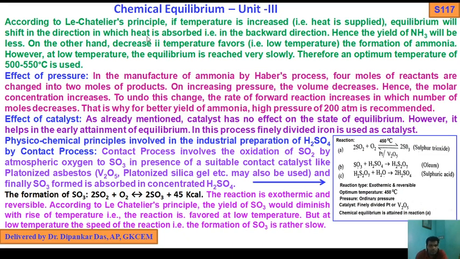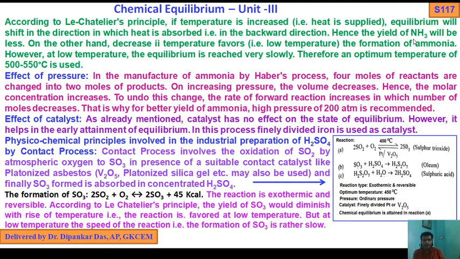According to Le Chatelier's principle, if temperature is increased, that is, heat is supplied, the equilibrium will shift in the direction in which heat is absorbed, that is, in the backward direction.